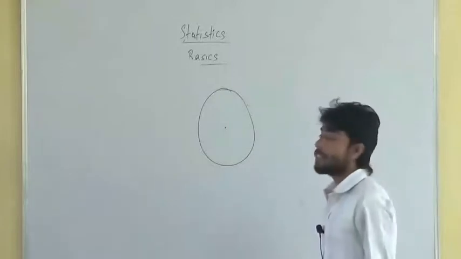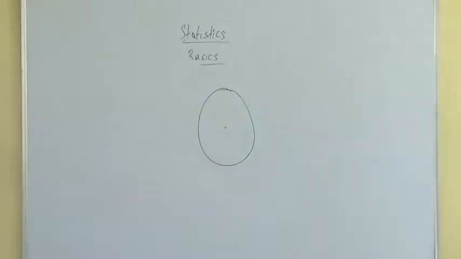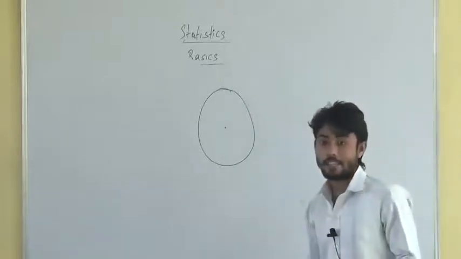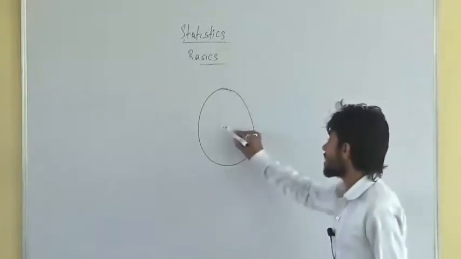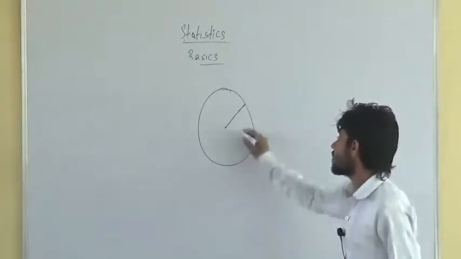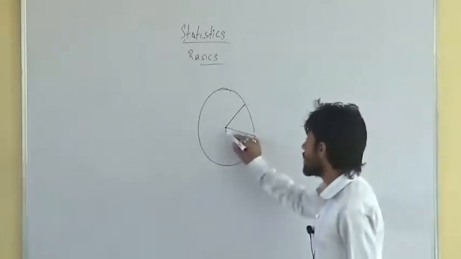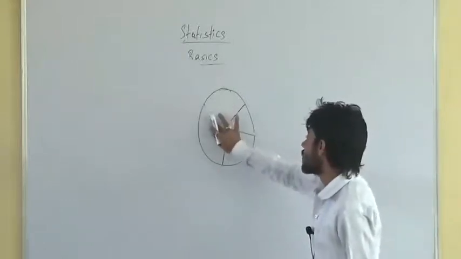Now, this pie chart is considered the best method of presenting the data in case you have to find the different sectors of expenditure. Say this sector is for foodstuffs, expenditure in health services, expenditure in education services, and so on, right?